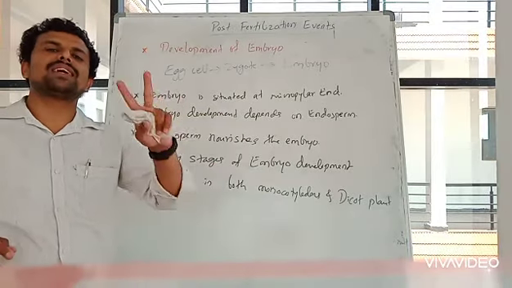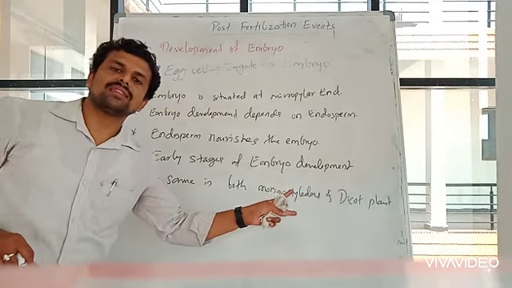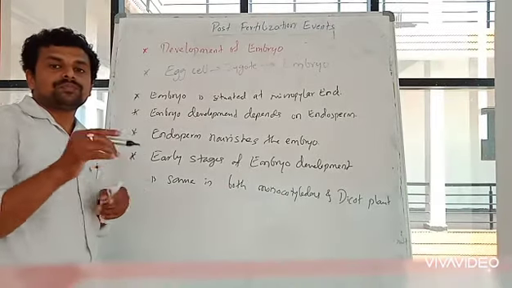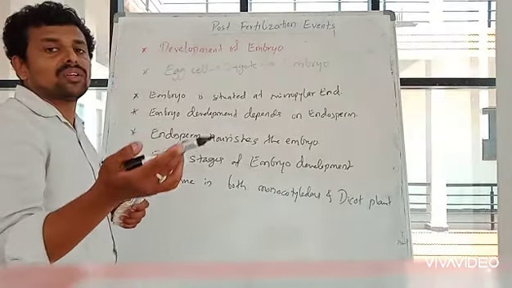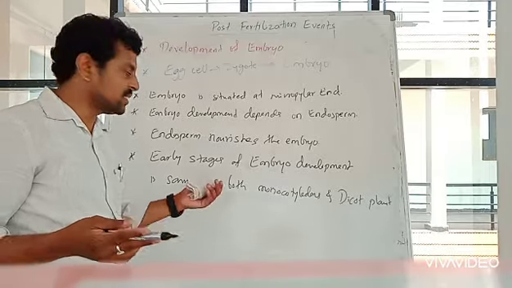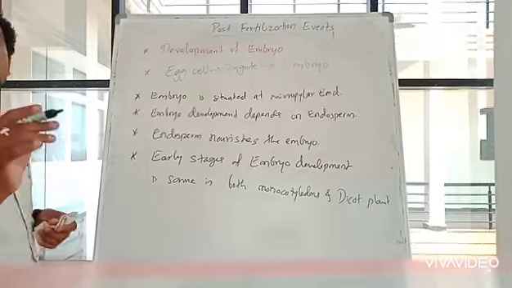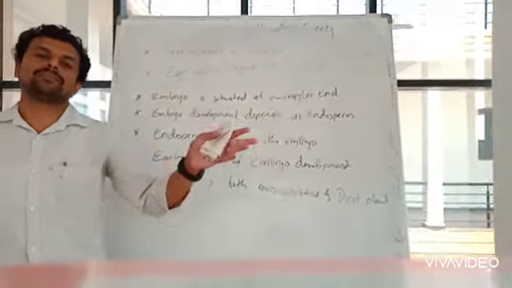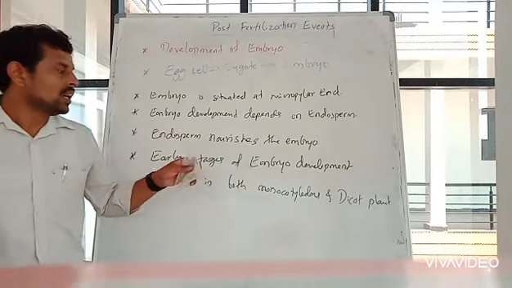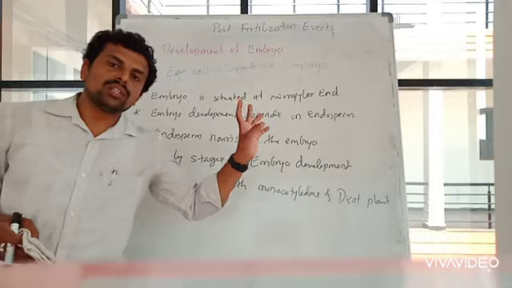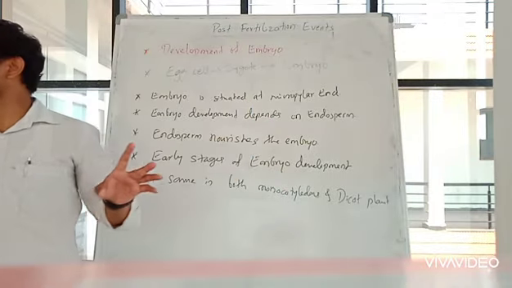Okay, seed means there are two types of seeds, right? Monocotyledon seeds and dicot seeds. So this embryo will lead to the formation of monocotyledonous seeds as well as dicotyledonous seeds. So early stages of embryo in monocots as well as in dicots, they both are same. Okay, you can all differentiate: the early stages of embryo development is same in both monocotyledons as well as dicotyledons.